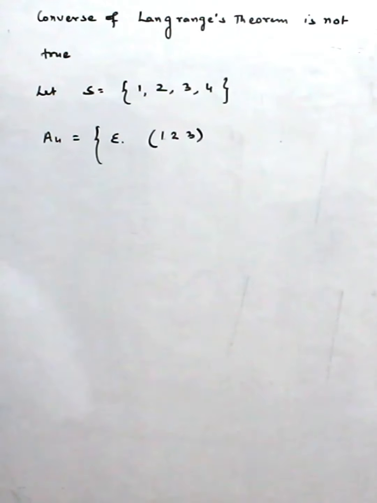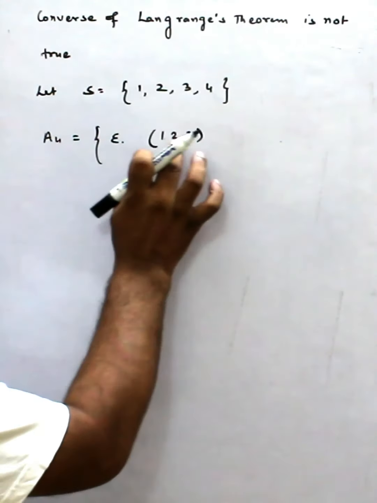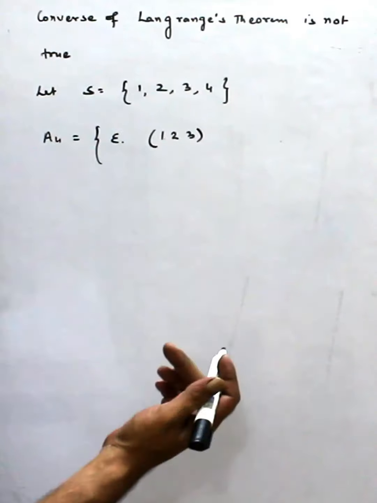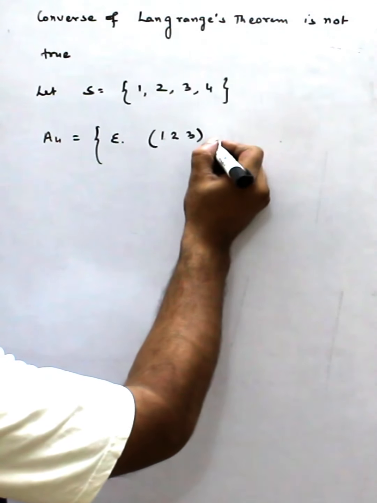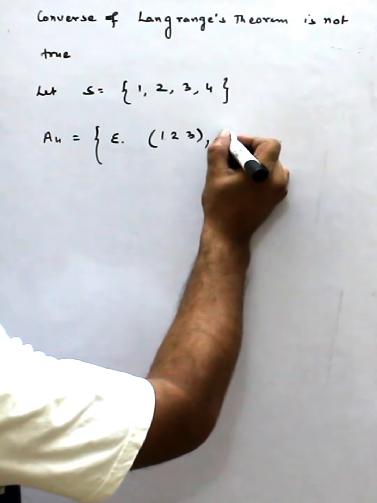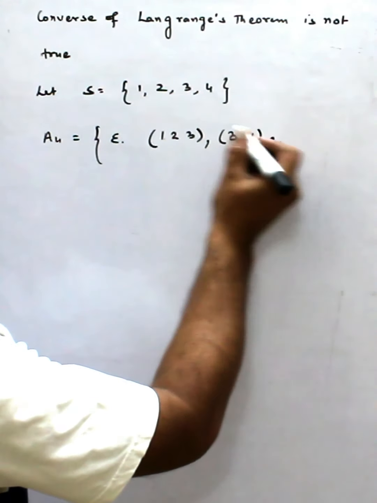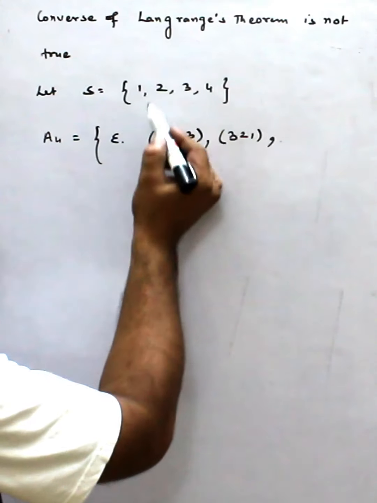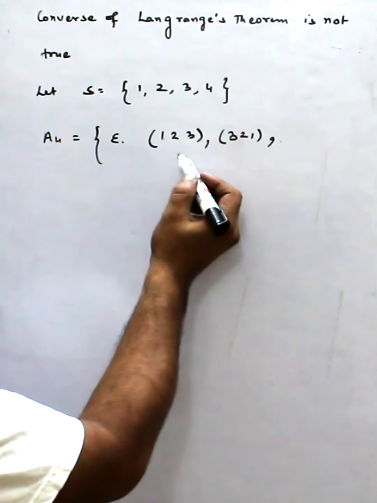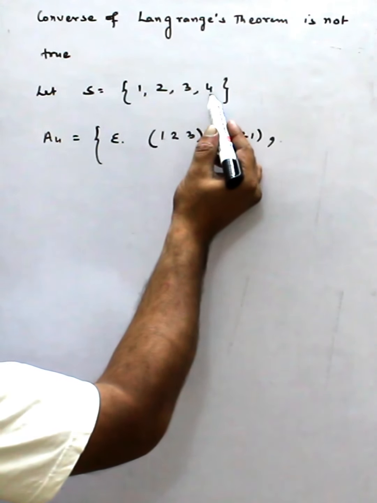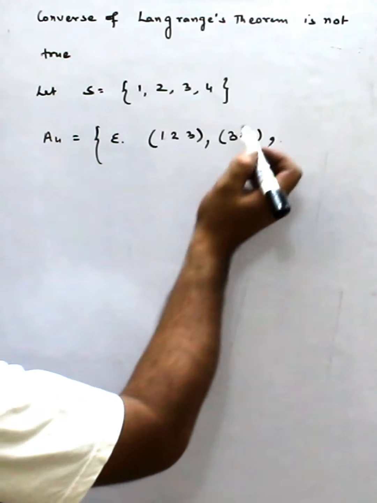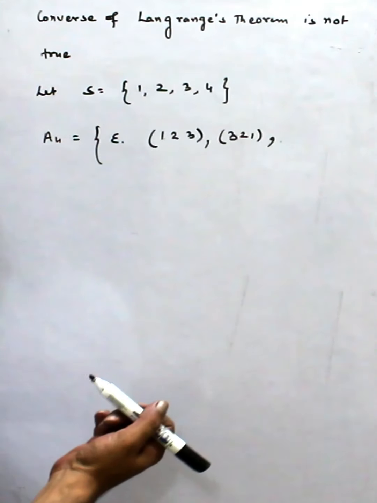So if (1 2 3) is in the group, that means its inverse also exists. We take the inverse, which is (3 2 1). Similarly, how did I get this element? I kept 4 fixed and now I keep 3 fixed.